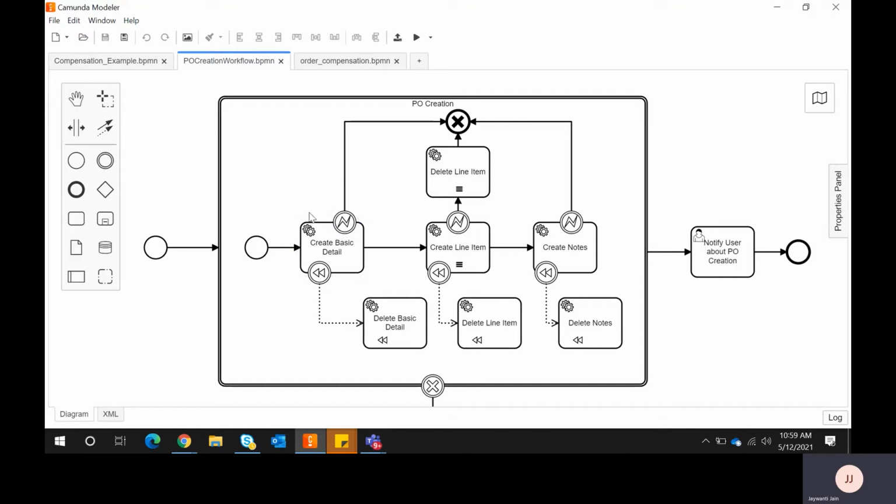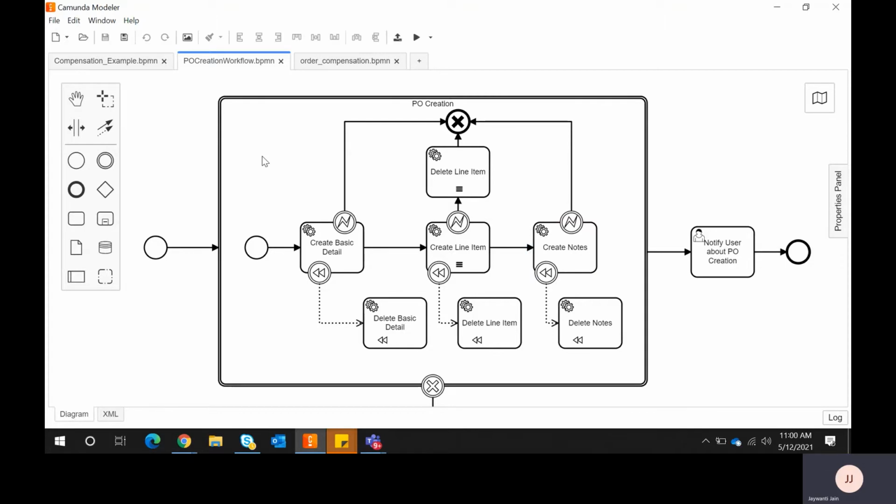Assume I have an application where, if we consider an order, the order will have basic detail data, line item data, and create notes. So I have created three different microservices: one for basic detail, one for line item, and one for create notes.